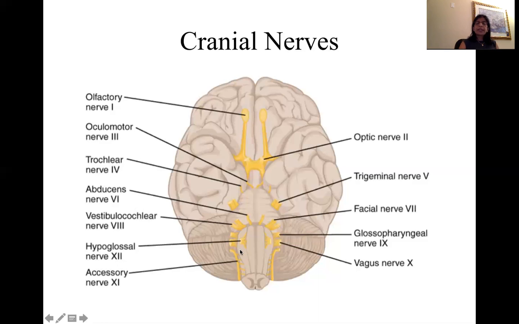So now let's talk about cranial nerve 9, which is a mixed cranial nerve. It's also called a glossopharyngeal nerve. So look at the name. Glossopharyngeal supplies the muscles in the pharynx area. So this is where you talk about the motor function and the sensory function.